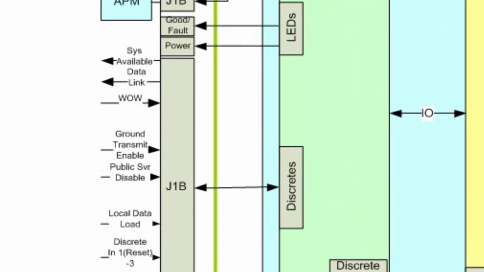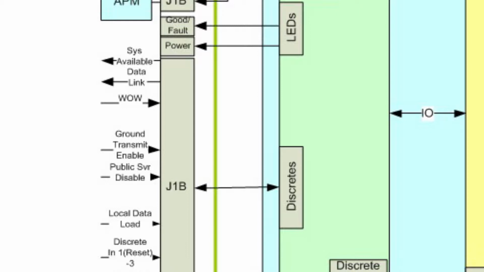Discrete inputs include WOW, which provides air-to-ground status to determine if the BITE maintenance of the ModMan should be in the air or ground mode. Transmit mute, which is an input that, when grounded temporarily, disables the JetWave SATCOM system RF transmissions. And ModMan reset, which, when grounded, provides a hard reset to the ModMan internal microprocessor, similar to resetting a computer.